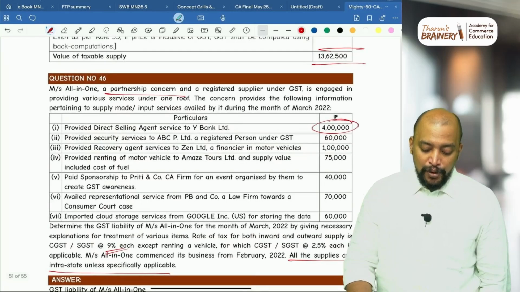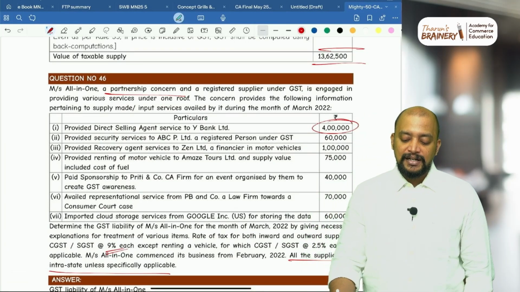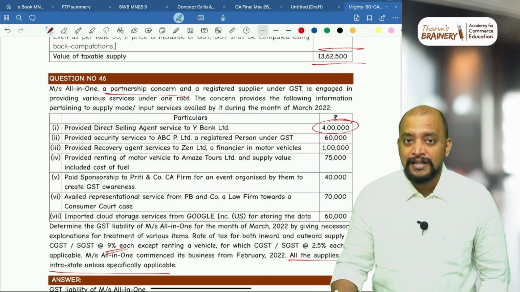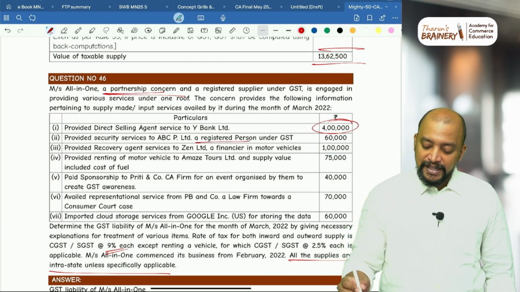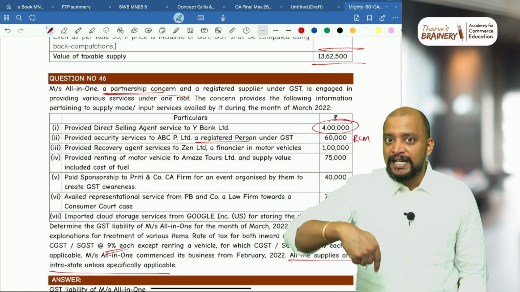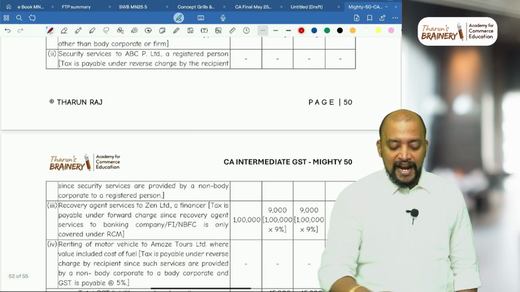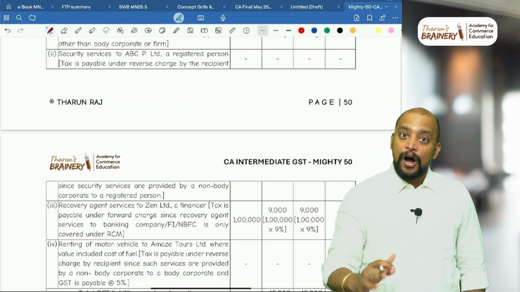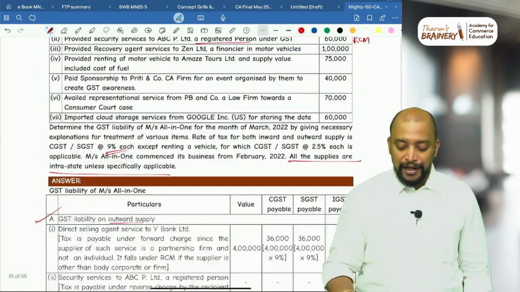Then second, provided security services to ABC Private Limited, registered person under GST. Security agency services, supplier is other than body corporate, yes. Recipient is registered person, yes. So it will come under RCM, not including the supplier liability. So GST payable by ABC Private Limited. So don't add it to the supplier liability. Got it? Outward supply only, but don't add it to supplier liability. But we need to write a note related to that.